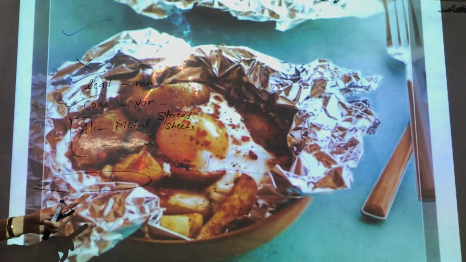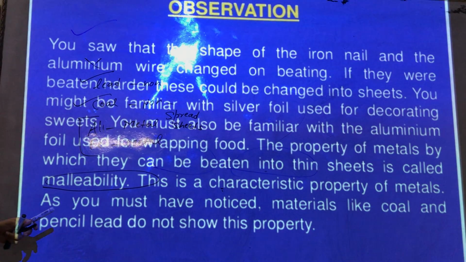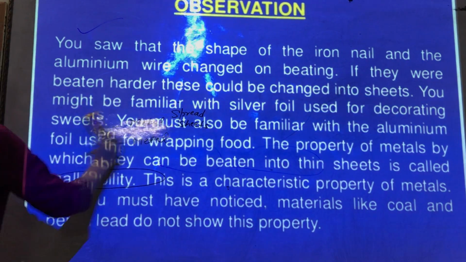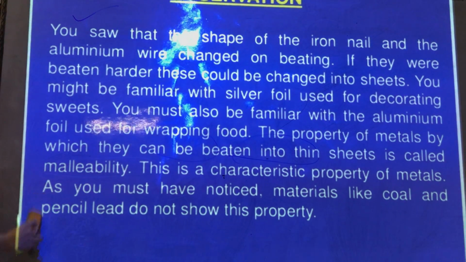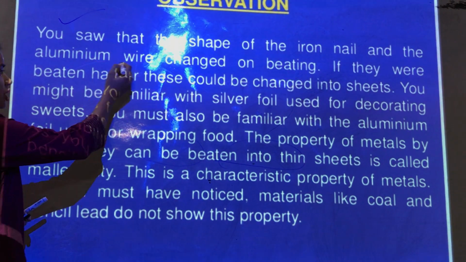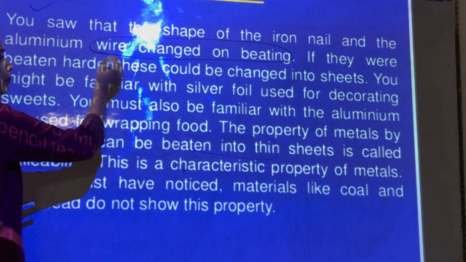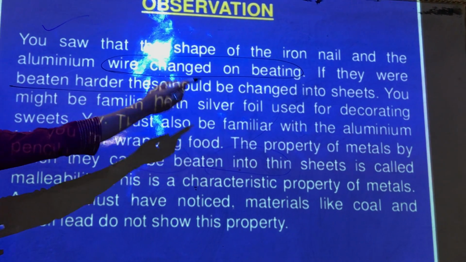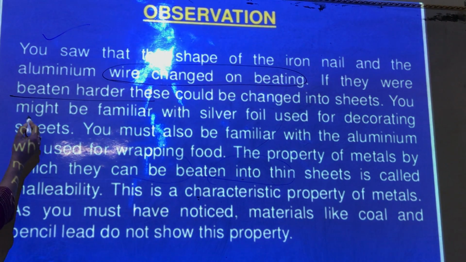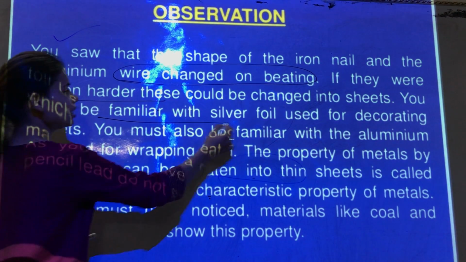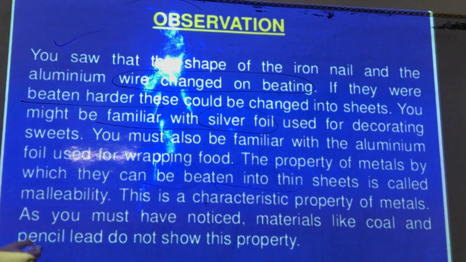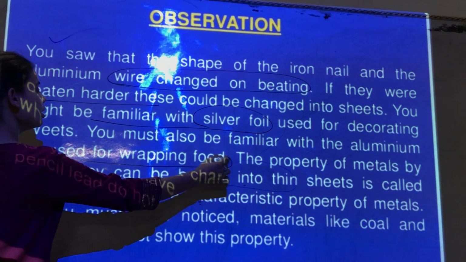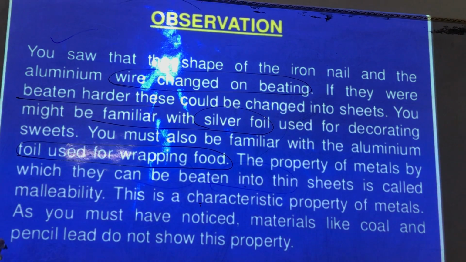If you can see the observation here, children, we saw that the shape of the iron nail and the aluminium wire changed on beating. So the shape changed on beating. If they were beaten harder, these could be changed into sheets. You might be familiar with silver foils for decorating sweets. You must also be familiar with, as we have already discussed, silver foil and aluminium foil for wrapping food.